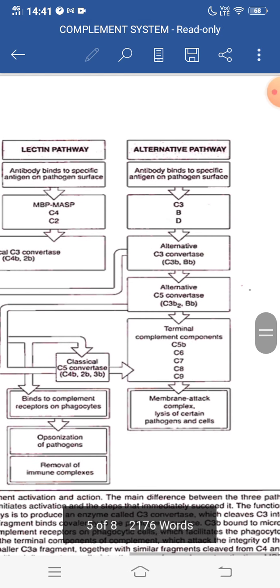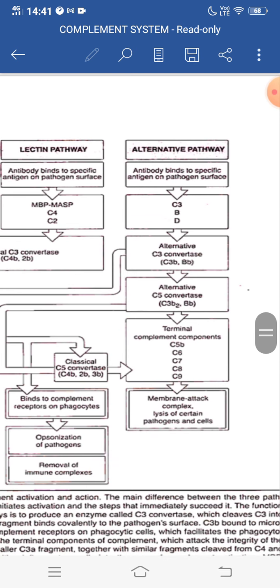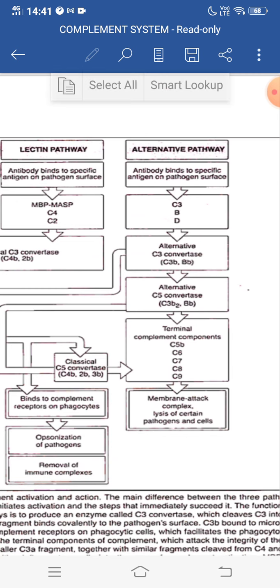And in the alternative pathway, antibody binds to the specific antigen on the pathogen surface with the participation of C3b, factor B and factor D. This results in the formation of the alternative C3 convertase, that is C3bBb, which enters into the alternative C5 convertase, that is C3bBb3b, and this leads to the terminal complement components C5b, C6, C7, C8, C9, that is the membrane attack complex, MAC, which brings about the lysis of certain pathogens and cells.